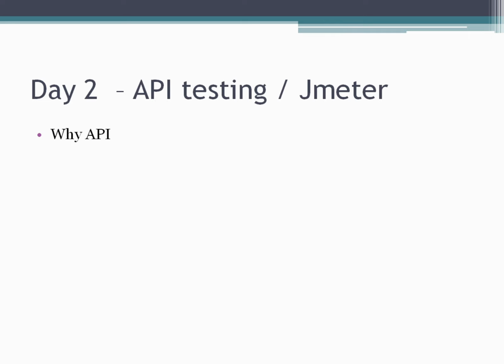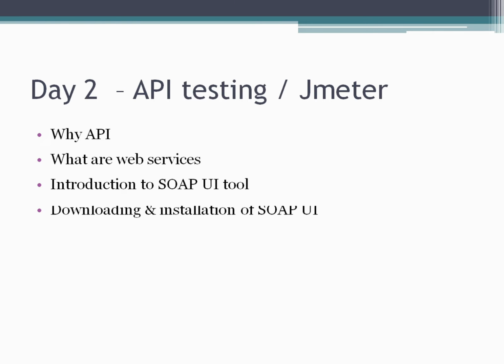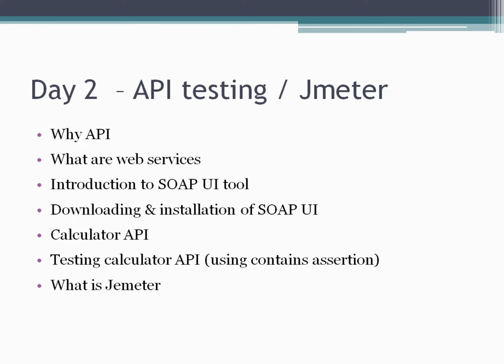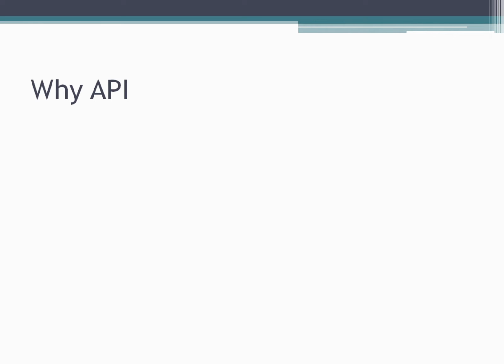Fine. So we are going to see why API, then what are web services, then an introduction to the SoapUI tool, downloading and installation of SoapUI, then the calculator API and testing of the calculator API, what is JMeter, its installation and some small demonstration of it. Okay, so how to download JMeter, and we will install it and do a demonstration of it. Fine.